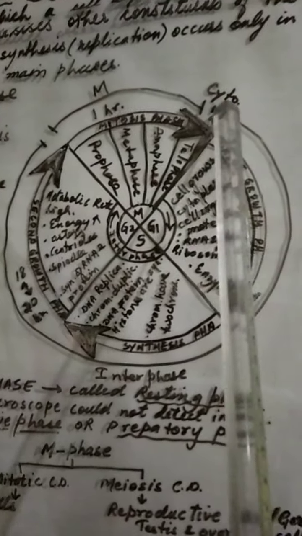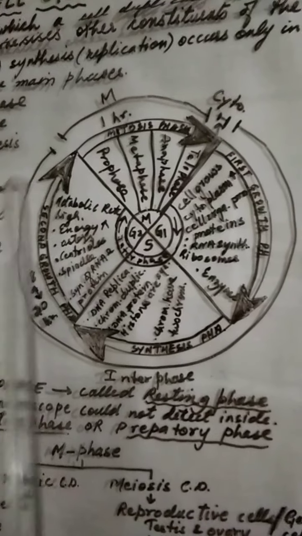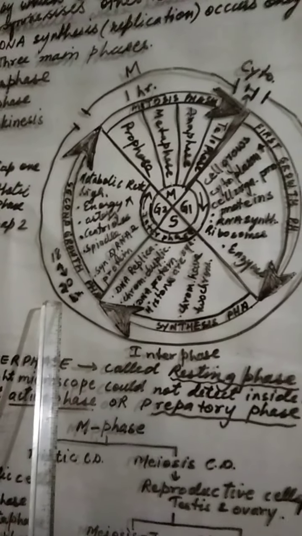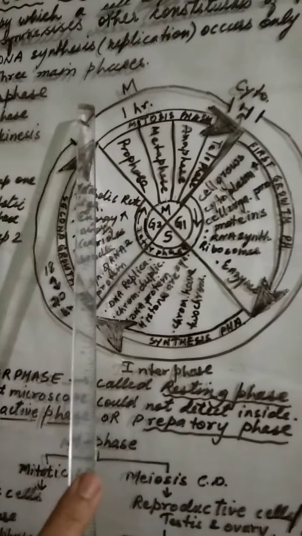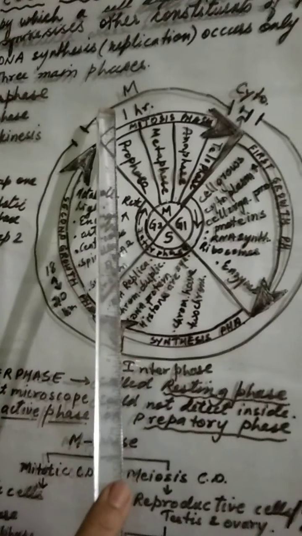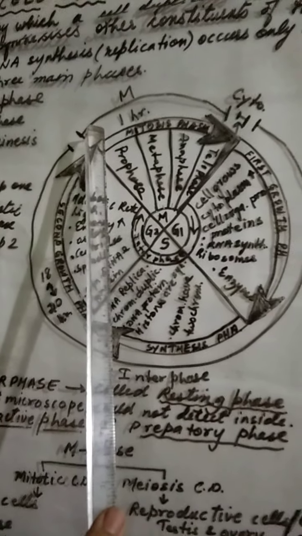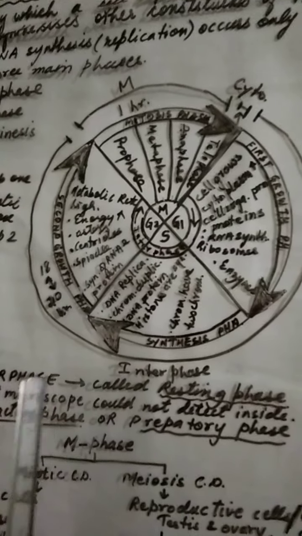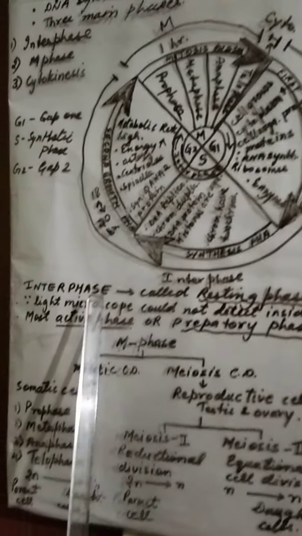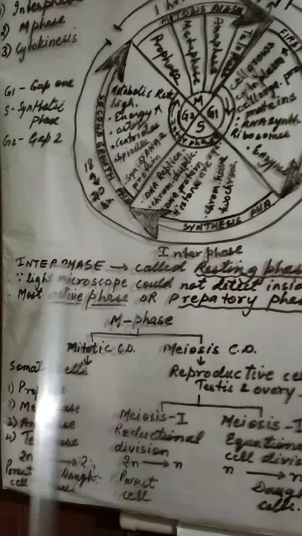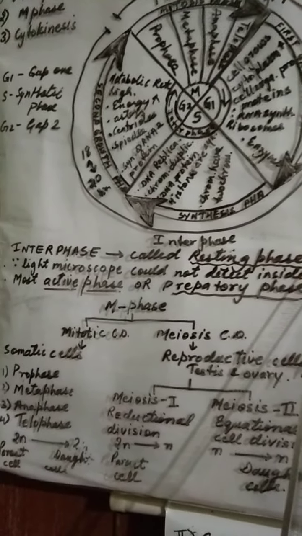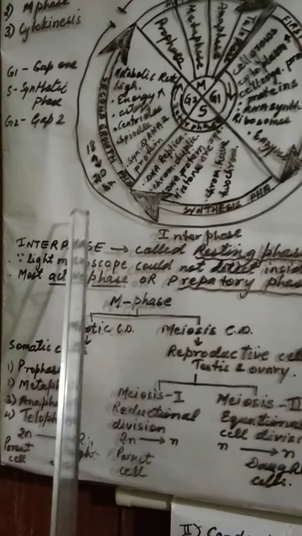Now, do remember that interphase takes about 18 to 20 hours, and mitotic division takes hardly 1 hour to divide the cell. Now the question comes, why is this interphase necessary, or what is interphase? It is nothing but a resting phase, because here the cell is internally dividing.